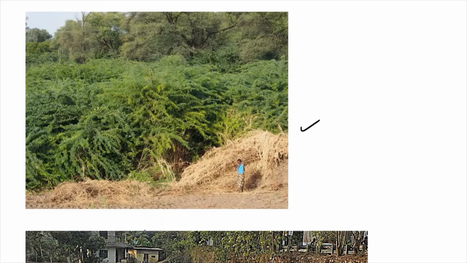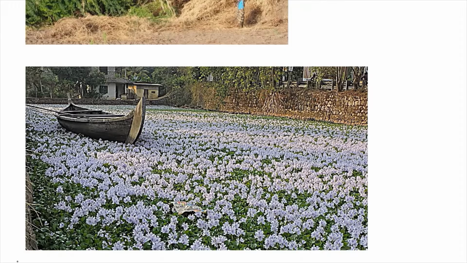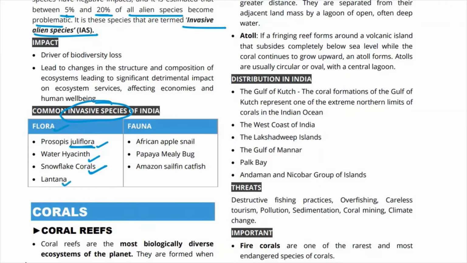So this is Prosopis juliflora, and this is water hyacinth. This is water hyacinth, and these are snowflake corals. And then there is this lantana, which has these small flowers. And in fauna, these are certain invasive species: African apple snail, we can just keep the name in mind, and papaya mealybug, and Amazon sailfin catfish.